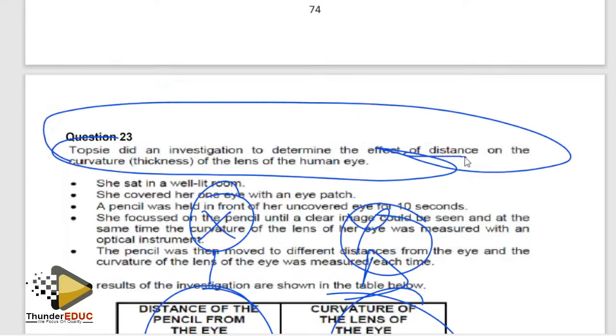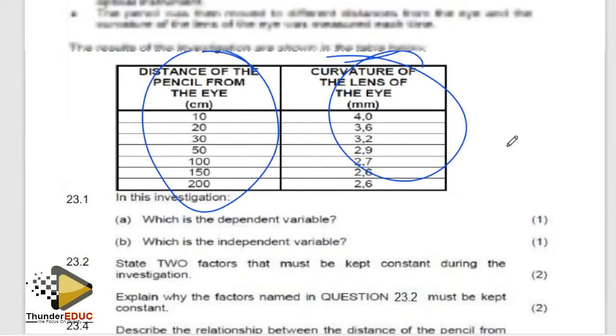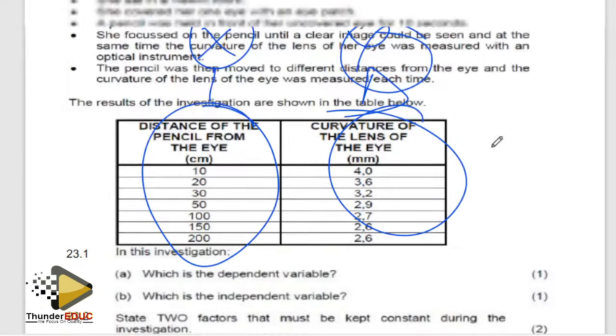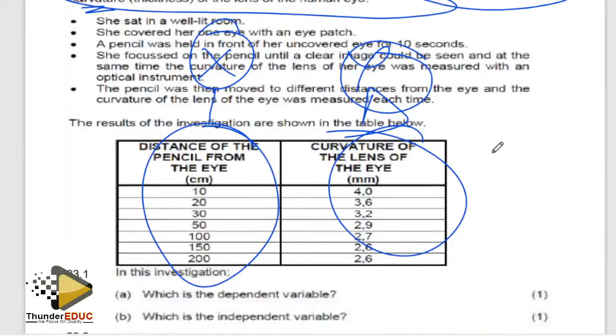Determine the effect of distance on curvature, meaning that the distance will determine how big the curvature of the lens is going to be. You understand? So please, when they ask you for a line graph, please title the axes. Make sure the axes have X and Y.